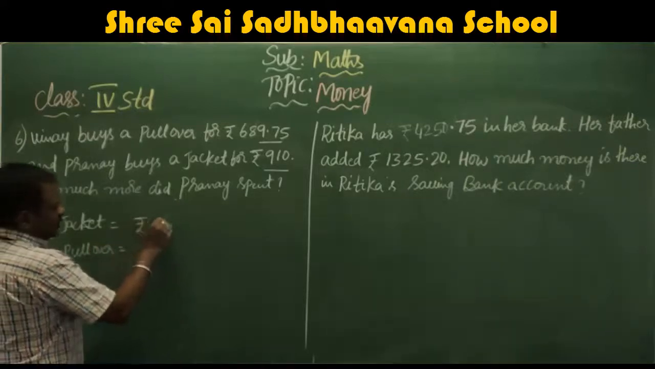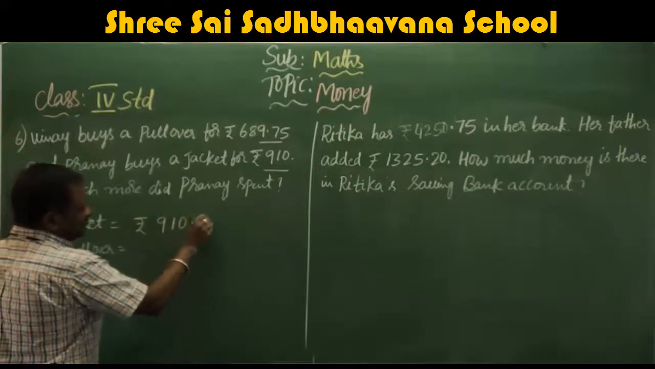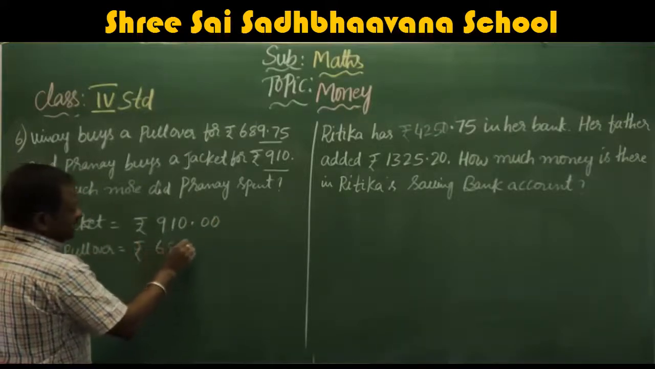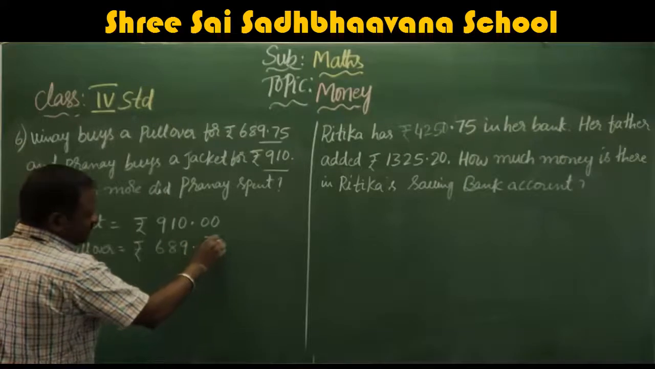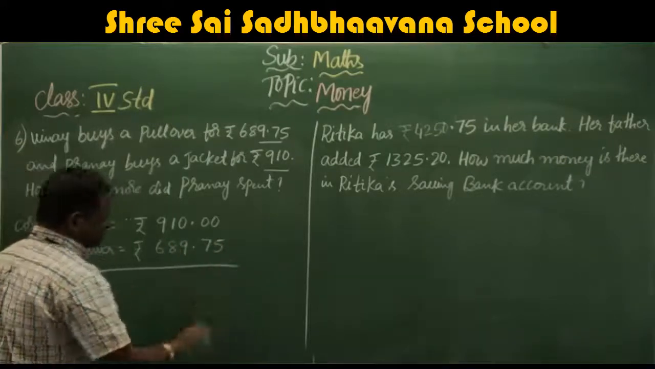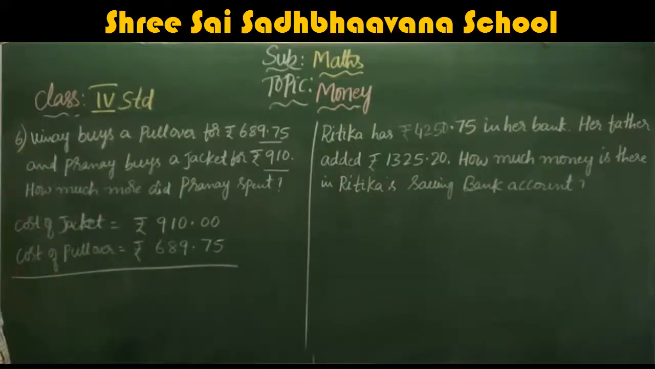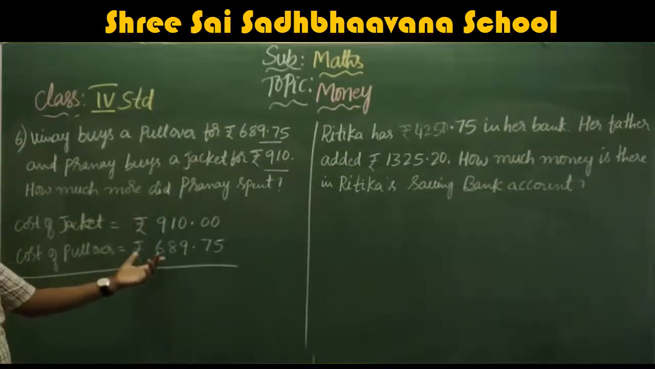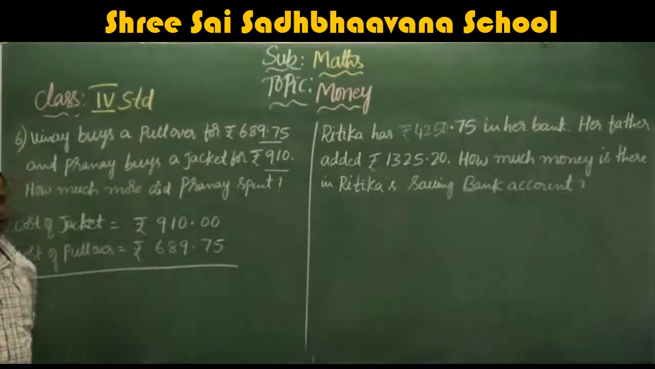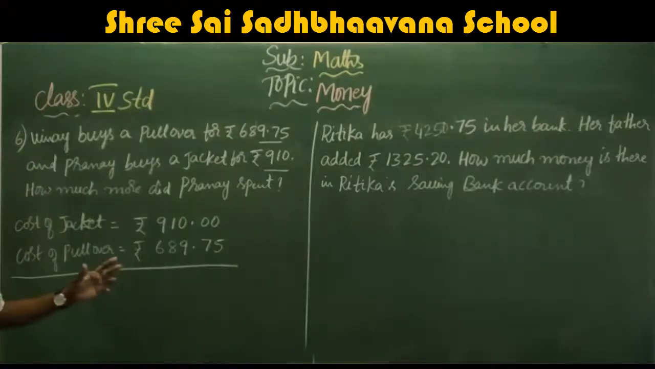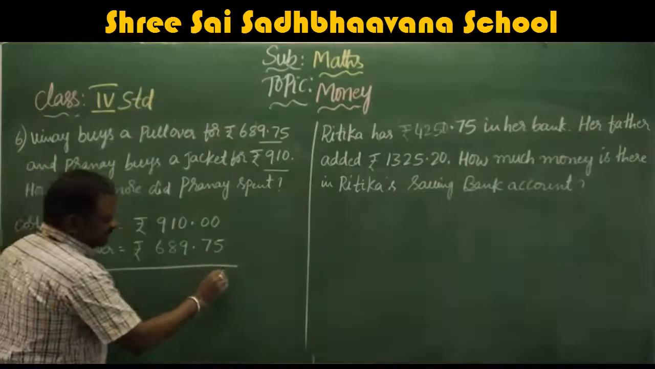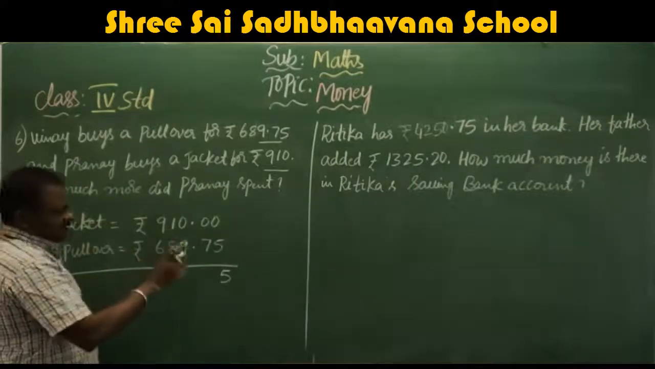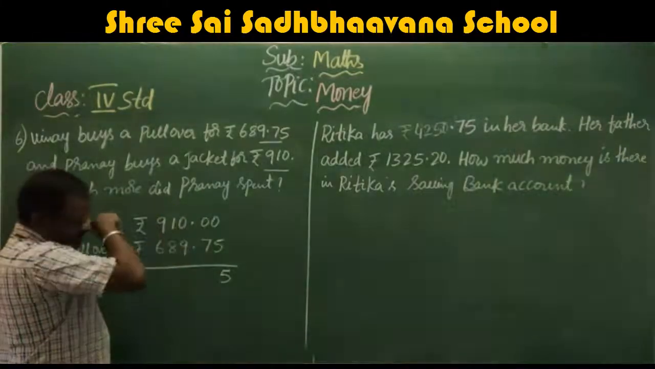So this is rupees 910.00. This is rupees 689.75. Yes. Cost of jacket is equal to rupees 910. Cost of pullover is equal to rupees 689.75. You can find the difference. 10 minus 5, 5. Just I am taking the carry. See here it is 0.